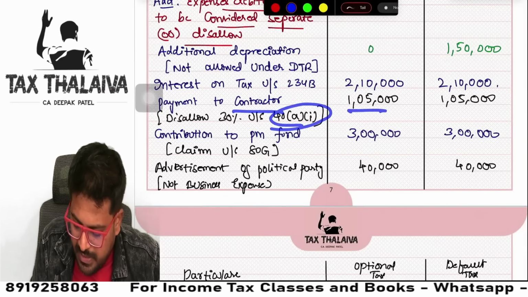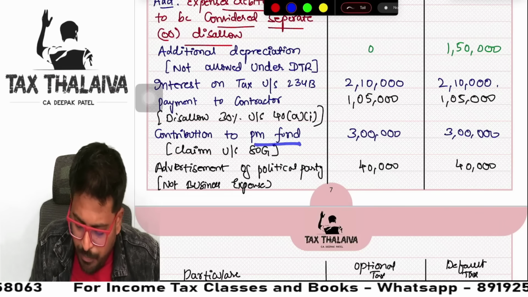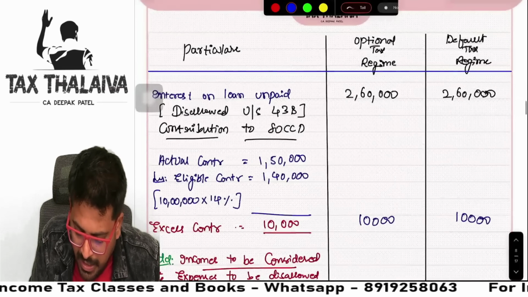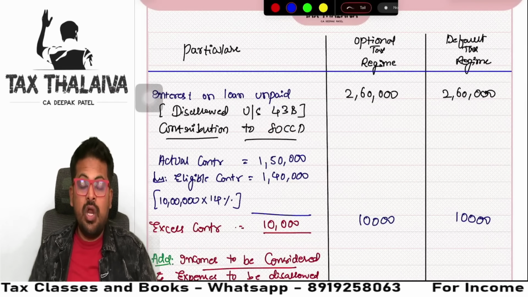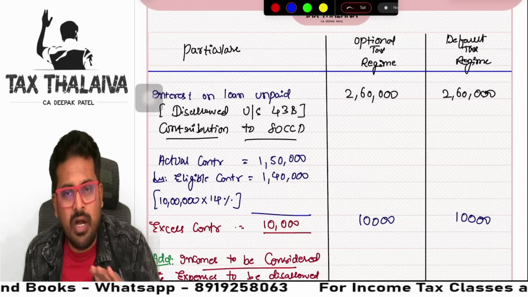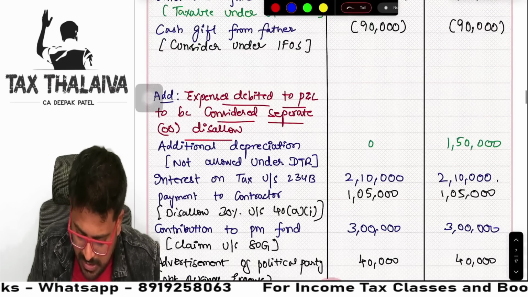Payment to contractor 30% added. PM fund 3 lakhs, 80G. Political party 40,000. Interest on unpaid loan, everything is added. Now we will take those expenses which we have not considered. Guys, keep in mind one thing, guys.